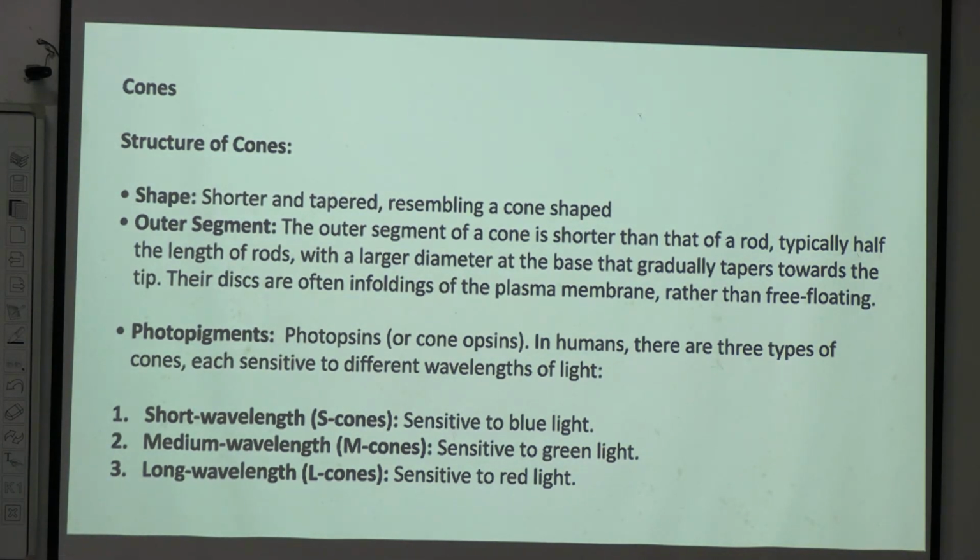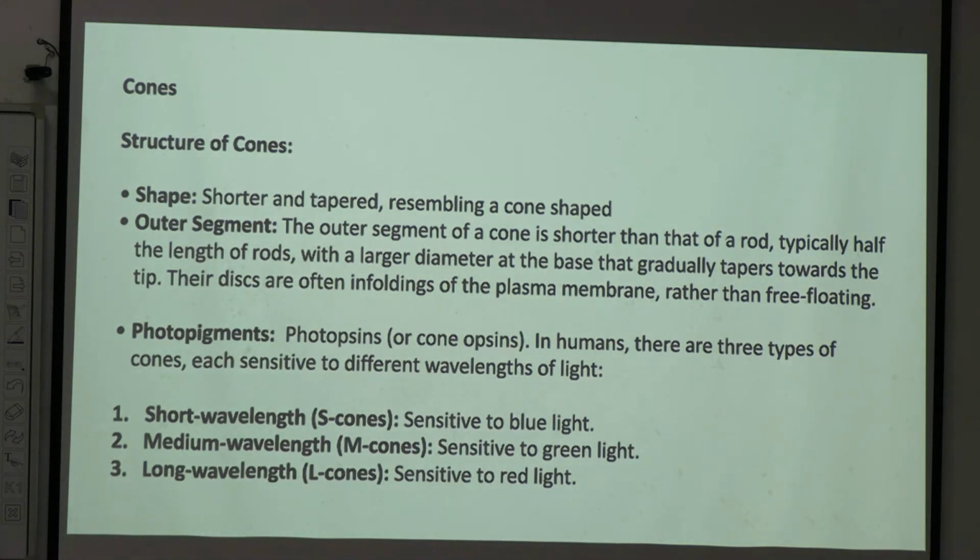Okay, cone cells are sensitive to three different wavelengths of light. Okay, one is short, another is medium, and another is long. Short wavelength is sensitive to blue light. Medium wavelength is sensitive to green light, and long wavelength is sensitive to red light.